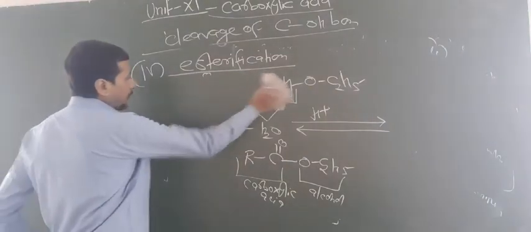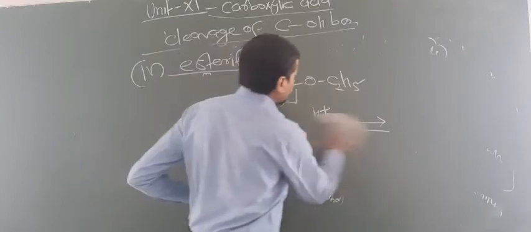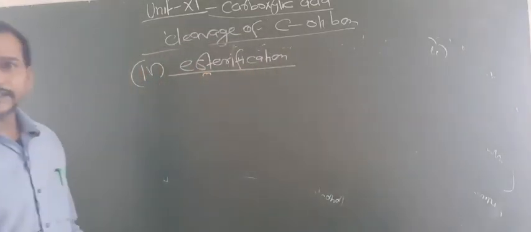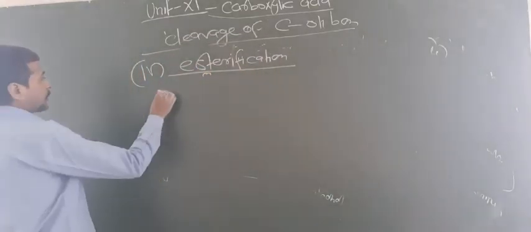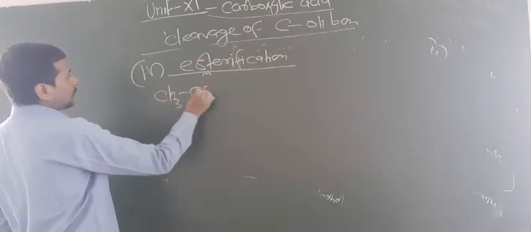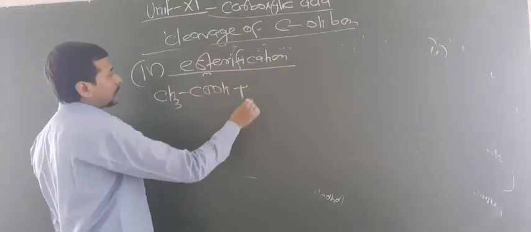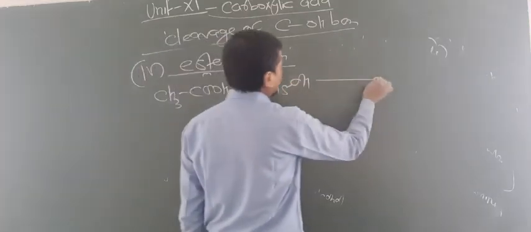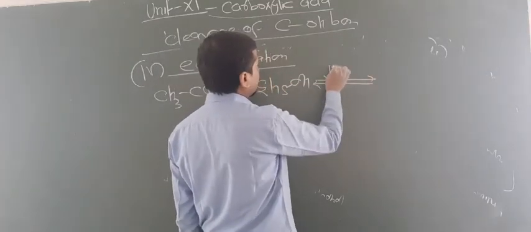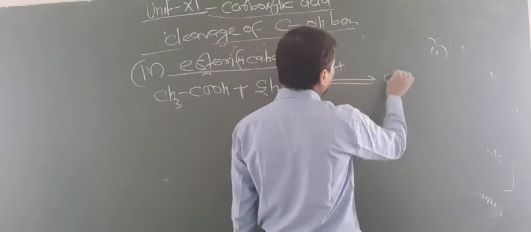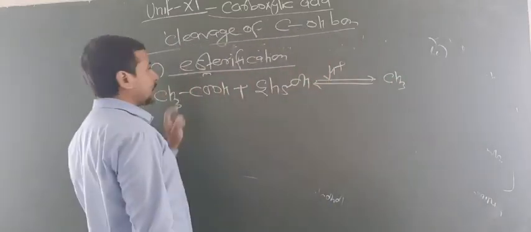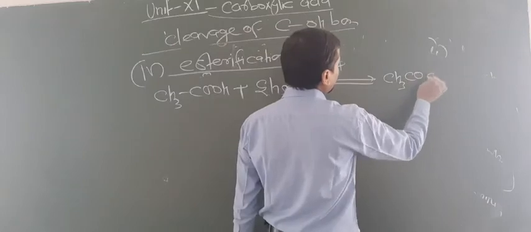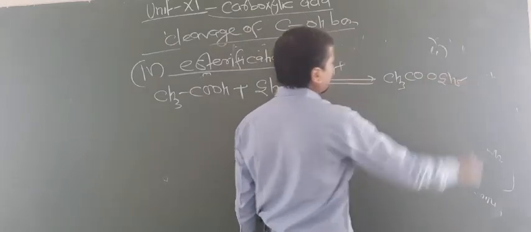So now let us focus on one more example. How to write the name of an ester? You have taken CH3COOH, and this will react with ethyl alcohol C2H5OH in the presence of mineral acid H+. Now this will produce CH3CO from the acid, and you have to add OC2H5 from the alcohol.